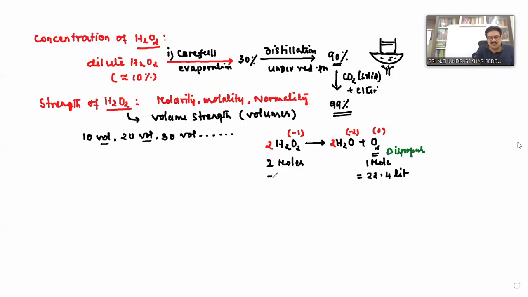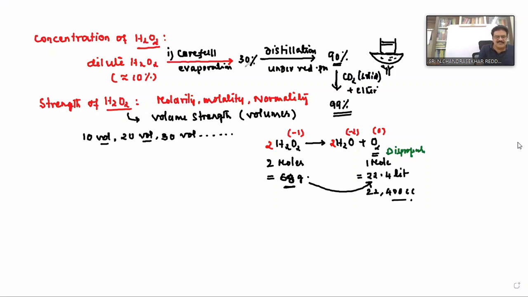So 2 moles means how many grams? Hydrogen peroxide molecular weight is 34, so 2 moles is 68 grams. Therefore, 68 grams of hydrogen peroxide on decomposition always liberates 22.4 liters, or 22,400 milliliters, of oxygen. Right. Now let us come to this point.